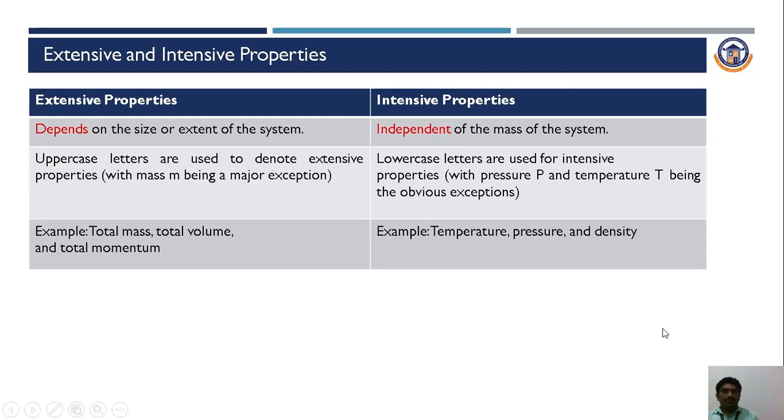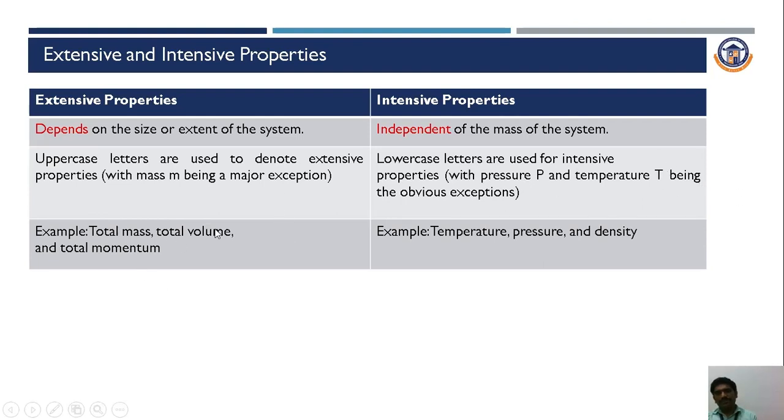So this is how we simply denote some of the properties. For this case, most of the uppercase letters are used to denote the extensive properties, with only one exception, that is mass. So m is the major exception for this list. Then in case of intensive properties, maximum all the lowercase letters are used, but with the major exception of pressure and temperature. So these two are excluded.